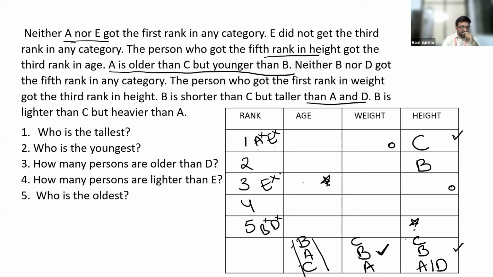Can E get the third rank in age? Never. No, cannot. Wonderful. So E should not get the third rank in age. That's given here. That information is present on the screen. The person who gets third rank in age, the same person should get fifth rank in height. So it means that E cannot occupy this position. In height, E is not the shortest. So E cannot get the fifth rank. Guys, am I correct?